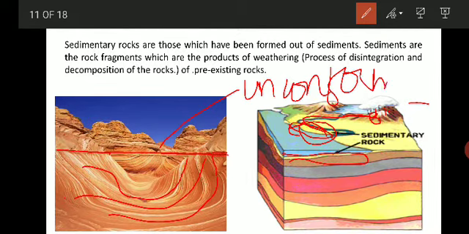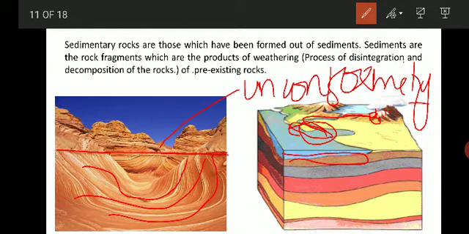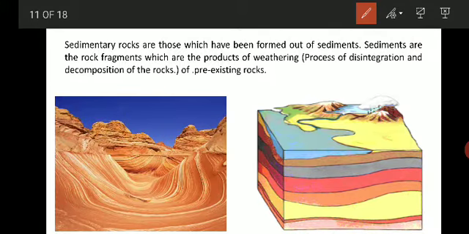In detail we are going to discuss what is meant by unconformity when we deal with the structures of rock. So unconformity is when two different types of rocks are found and there is a gap in the deposition. That gap is called the unconformity.